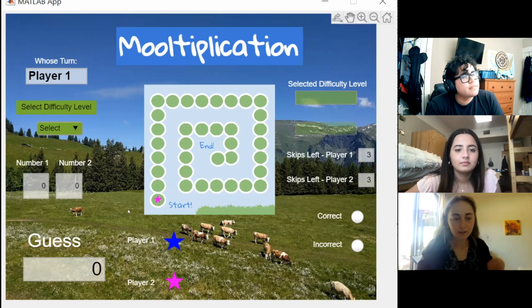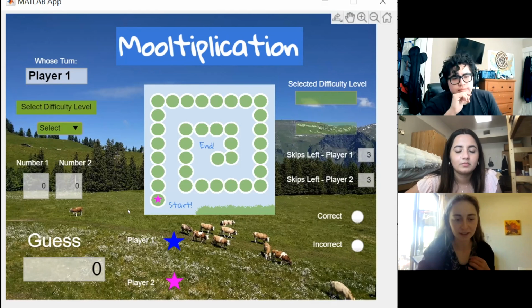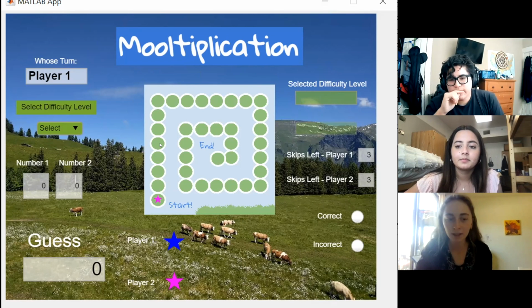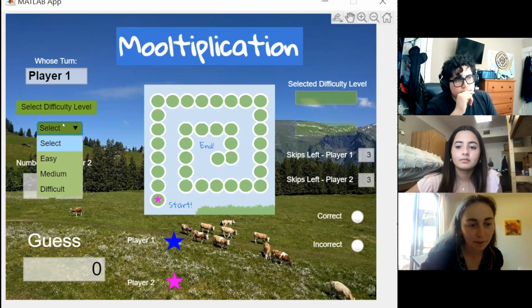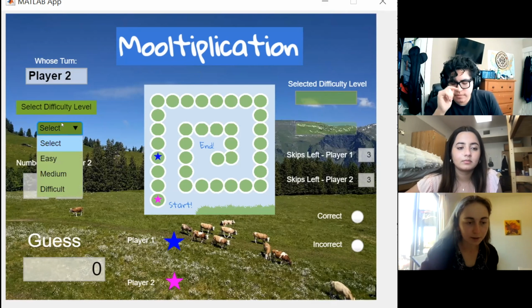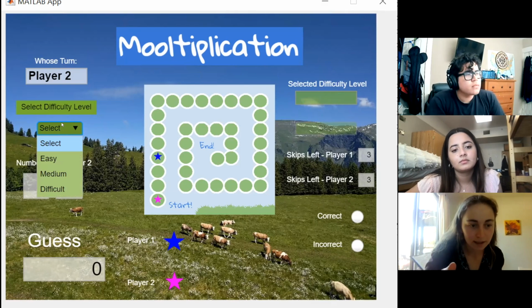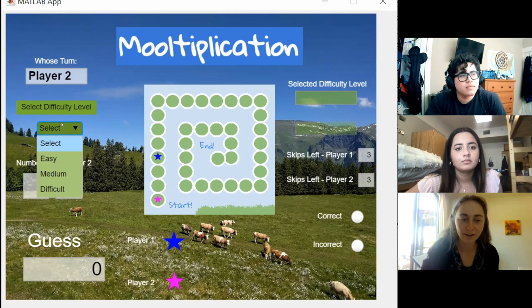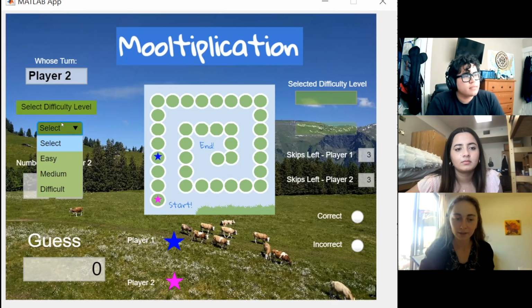One thing that I'd like to point out at the beginning is that when I was thinking this through, I have ThingSpeak keep track of the turns automatically. However, the board in general doesn't update unless the player interacts with the app in some way. So you'll see when I press the difficulty level select button that the board updates for me. You can see that Matthew moved up 3 spaces, and you can see that the whose turn field displays the correct player. So now it's all updated for me. It shows that I'm player 2 and that Matthew's 3 spaces ahead.